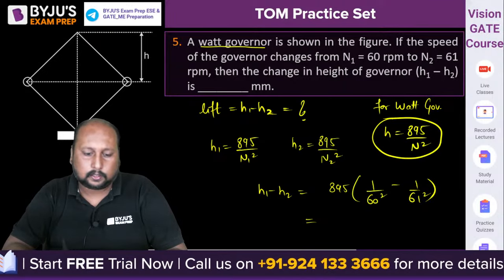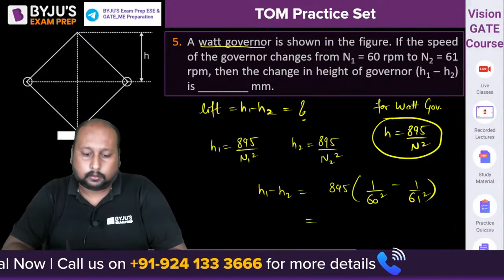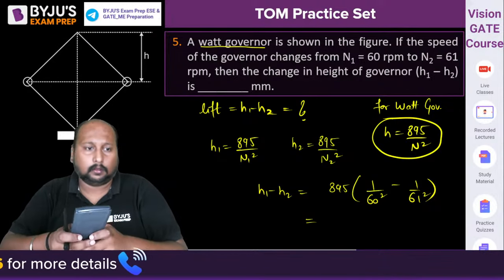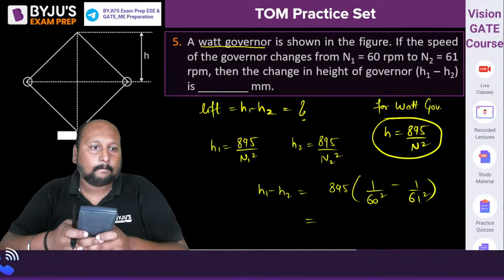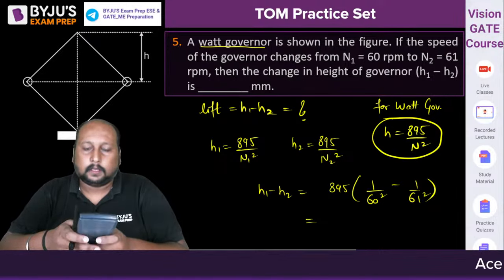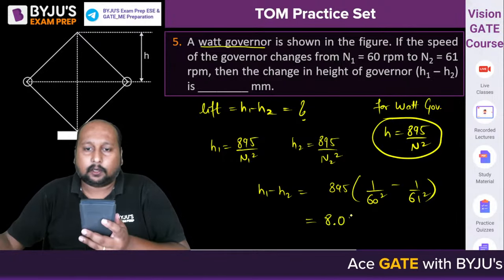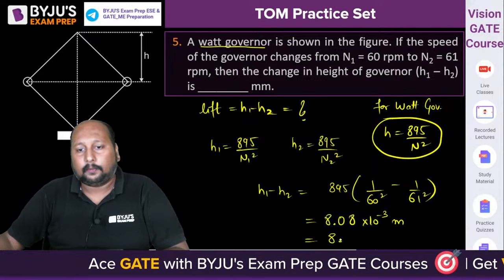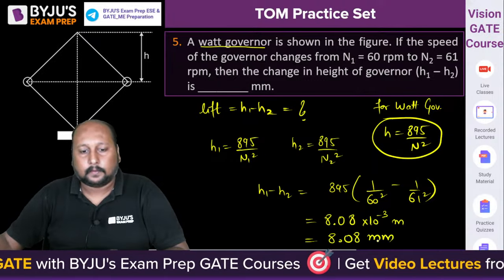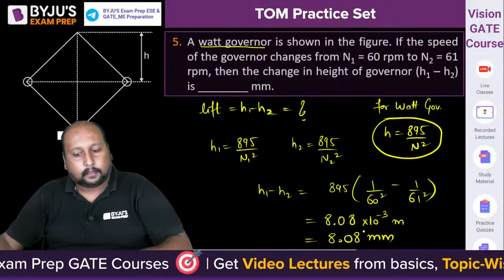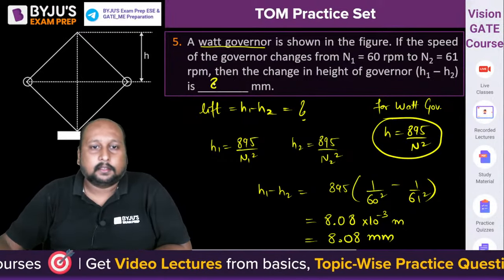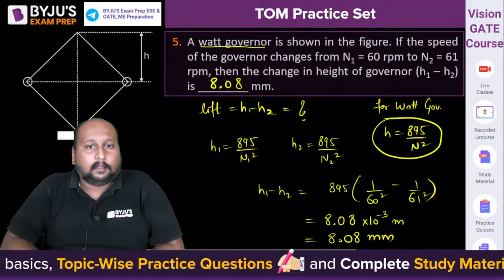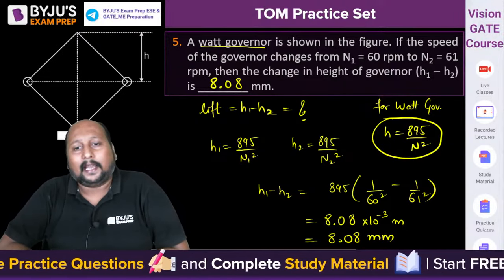61 square minus 60 square, 61 square into 60 square. Yes, are we getting 8.08 into 10 to the power minus 3 meter? So this is equal to 8.08 mm. Okay, fine. इतना राउंड ऑफ नहीं करना. Do not round off till that value. बहुत ज्यादा राउंड ऑफ कर दिया आपने. 8.08 mm is the final correct answer.